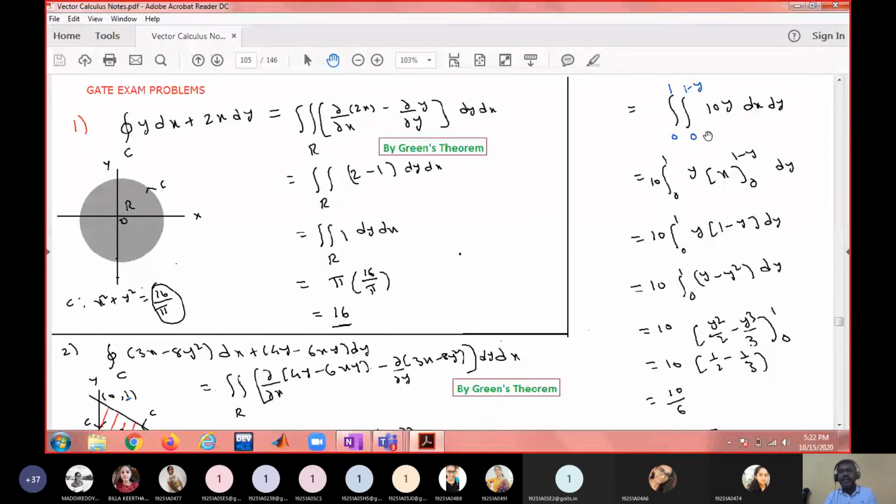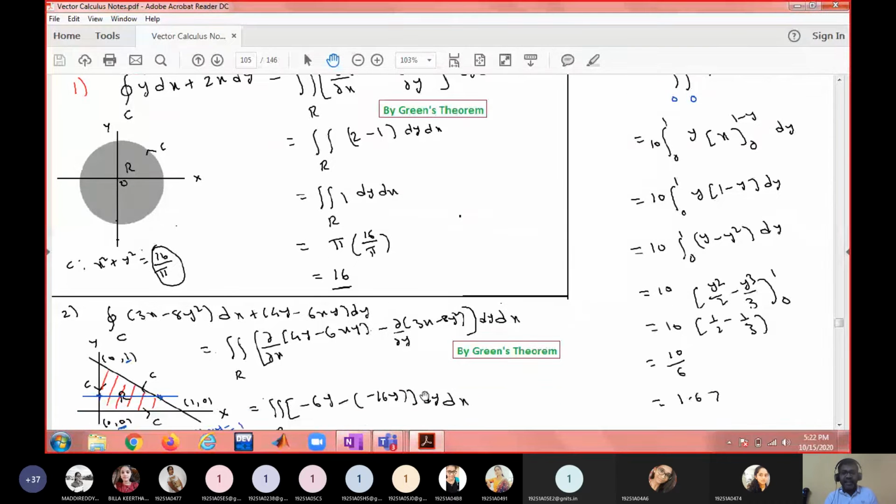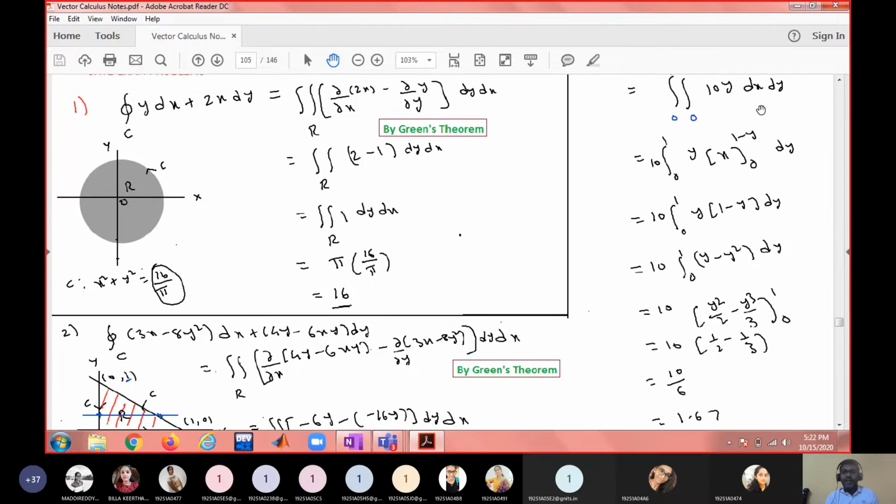x limits must be in terms of y. Last limits must be constant. If you are writing dy dx order, y limits must be in terms of x. x limits must be constant. For dy dx order, you have to draw a line parallel to the y axis. For dx dy order, you have to draw a line parallel to the x axis.